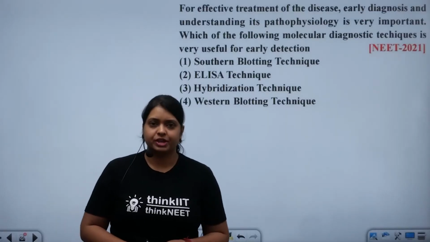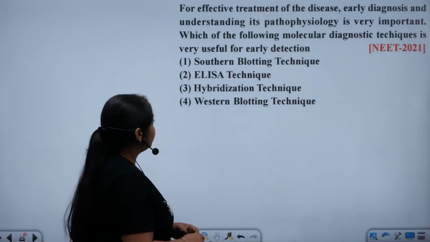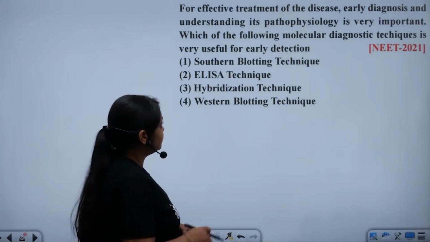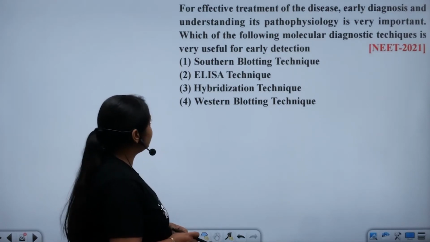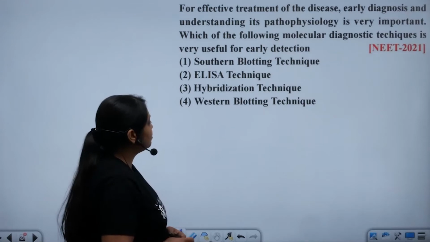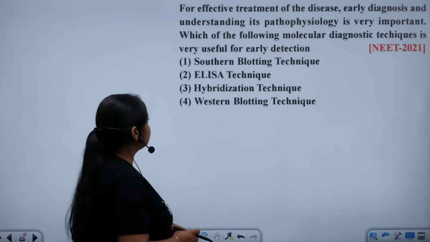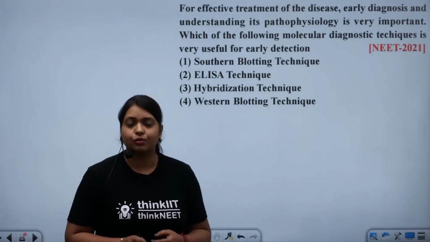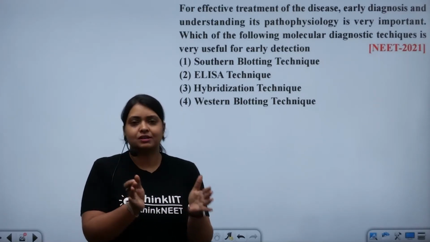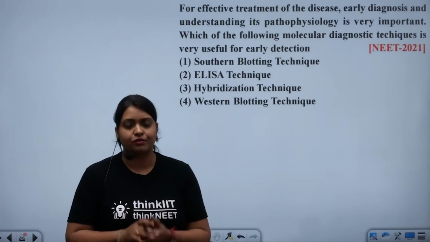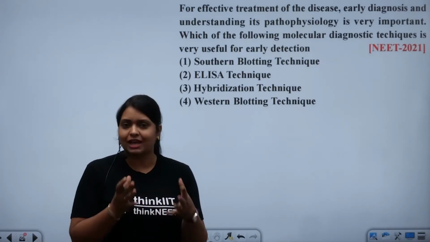Over to our next question: for effective treatment of the disease, early diagnosis and understanding its pathophysiology is very important. Which of the following molecular diagnostic techniques is very useful for early detection? Now what they are asking is that early detection means the primary test you perform on a particular patient to know what the disease actually is.